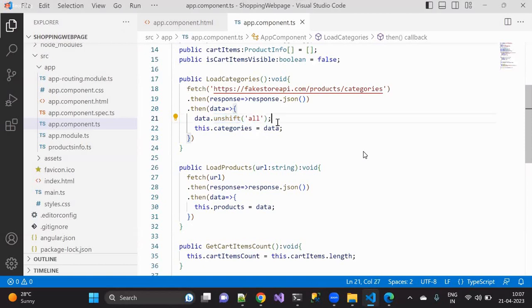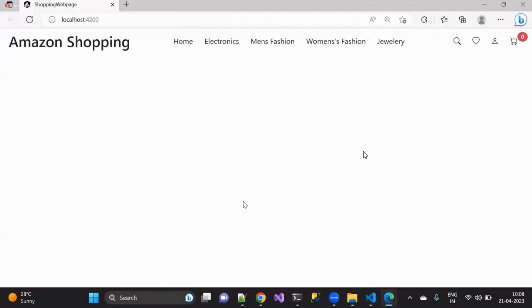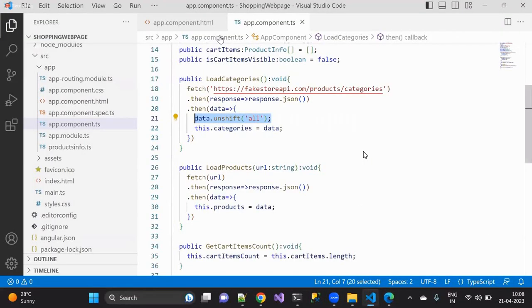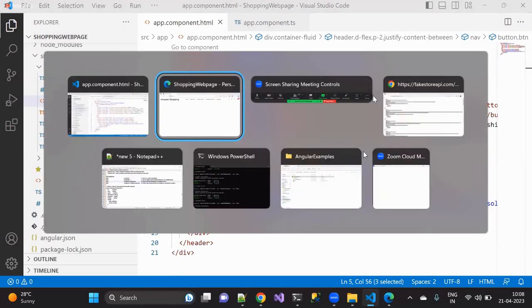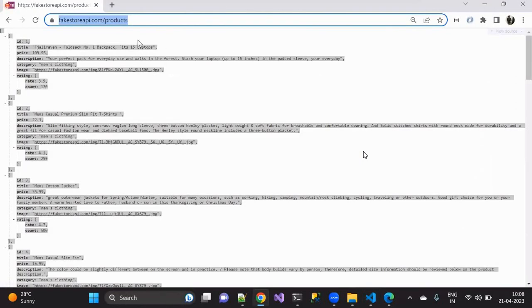I'll come to this point later. Generally, this is a kind of RxJS operator function. If you can see, as per the UI that we have, when the user clicks on the home button, we have implemented something like this. Is "all" also required or not, Vamshi? Yes or no? But generally, what is that API returning? The API is not giving "all".